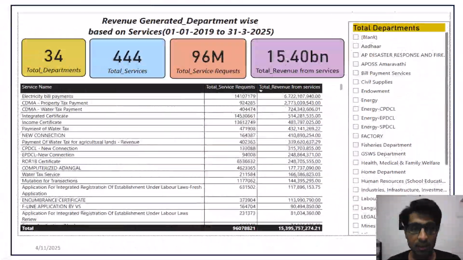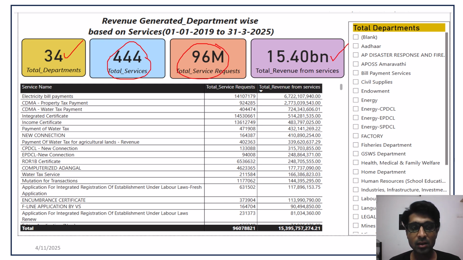In the current slide, we are going to see the total number of departments, the total services available in these departments, the total service requests, as well as the total revenue generated using the service requests. As we can see here, electricity bill payments topped in terms of revenue generation, whereas in service requests it is not the top. Here, the service request count is topped by integrated service request, whereas electricity bill payment comes in second position, so service requests and revenue generation do not correlate, and vice versa.